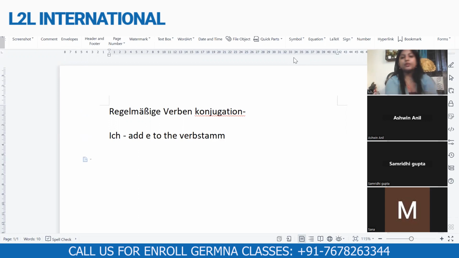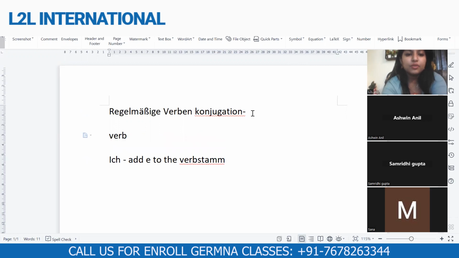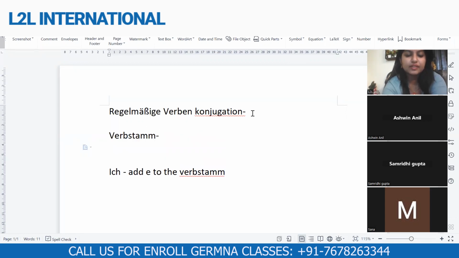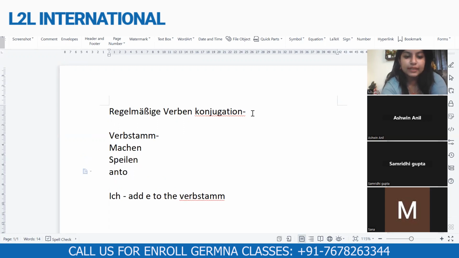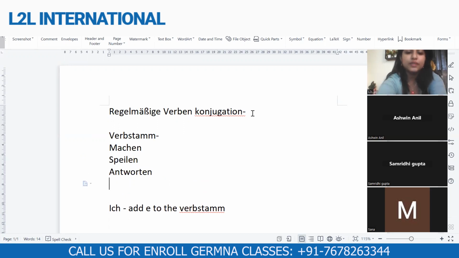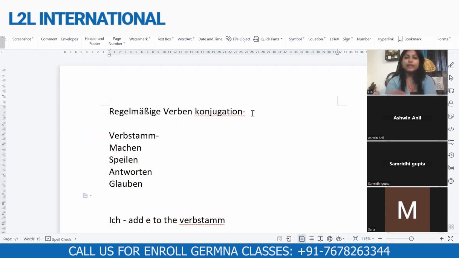Noch einmal, once again, I would clarify this thing. What is verb stamm? Every verb in German has the same ending, and the ending is en. Every verb can start with anything, but it will end with en.